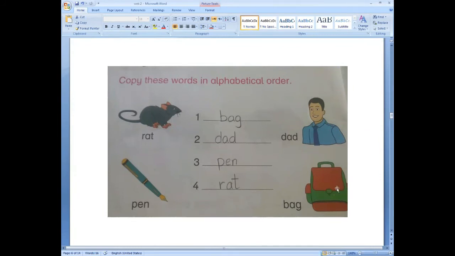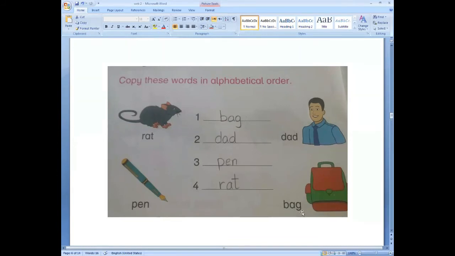Now, students, tell me which word comes first. As you know, the first alphabetical letter is A. Can you tell me any word, any picture which is starting with letter A? Look at the first picture. Is it starting with letter A? No. Come to the second one, pen. No, it is not starting with A. The third picture, it is not starting with letter A. Now come down. Bag. No, it is not starting with letter A.